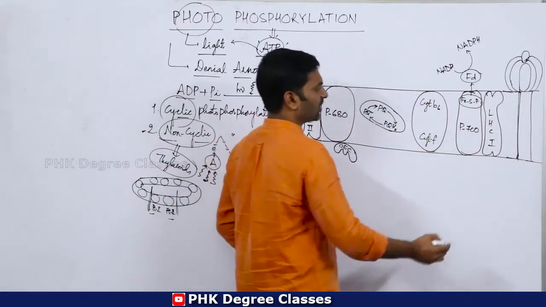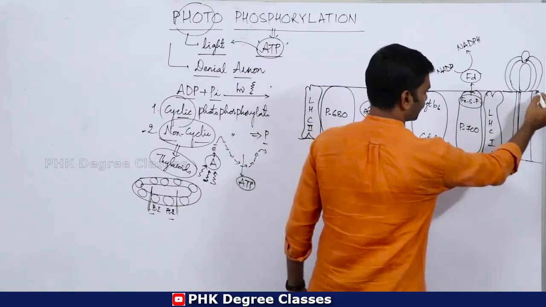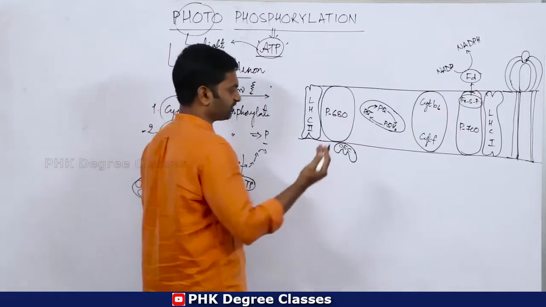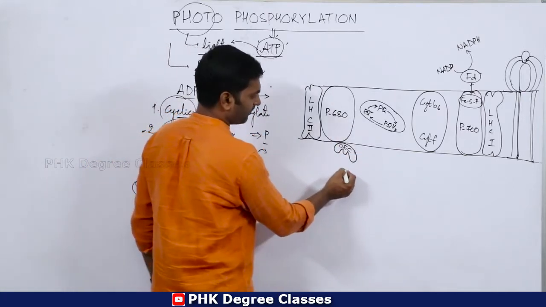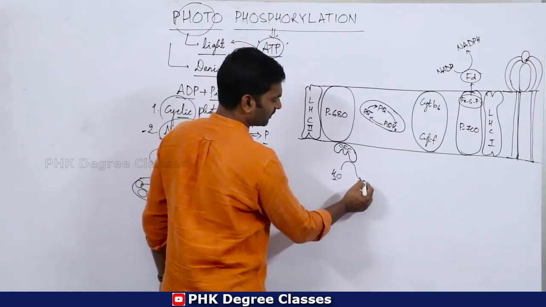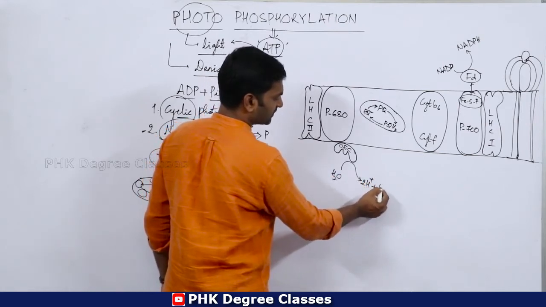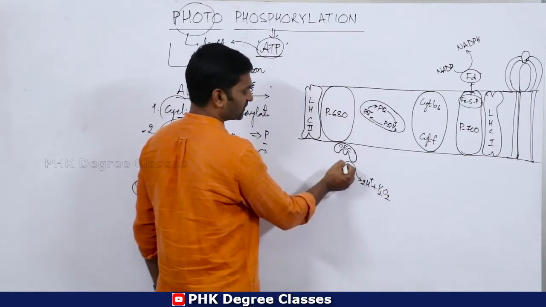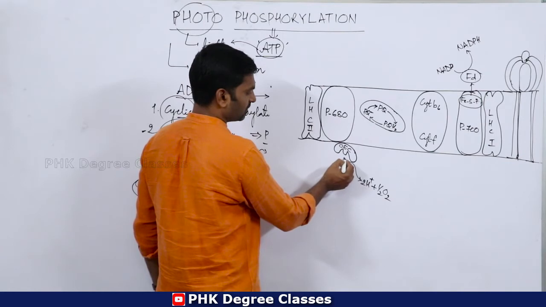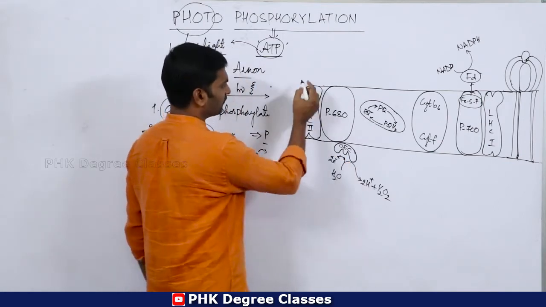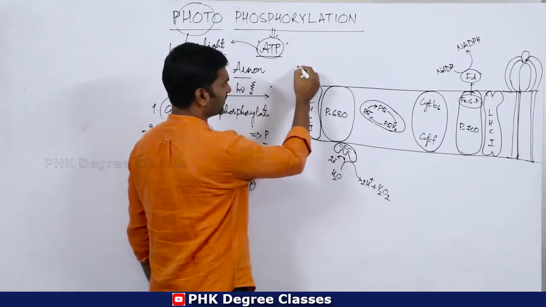So this is all about the diagrammatic representation of non-cyclic photophosphorylation. When you see, this is H2O: 2 protons plus half O2, and 2 electrons are also formed.